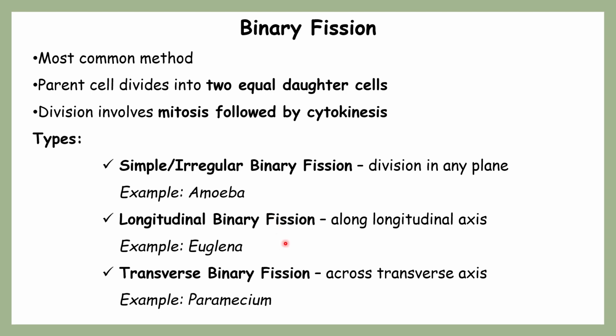The second type is longitudinal binary fission. As the name indicates, the fission axis is longitudinal. The example for this category is euglena. The third one is transverse binary fission, where the axis is across the transverse section. The best example for this is paramecium. So these are the various types of binary fission. Let's talk about these in detail one after another.